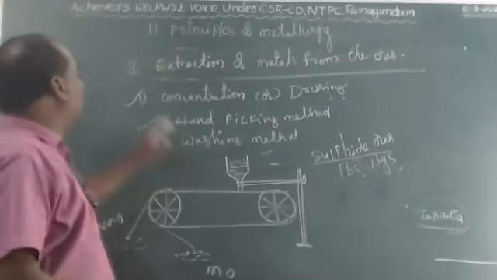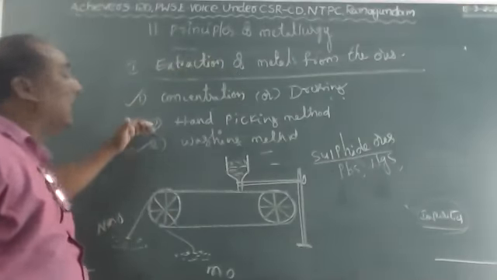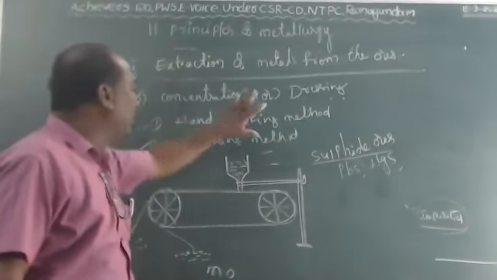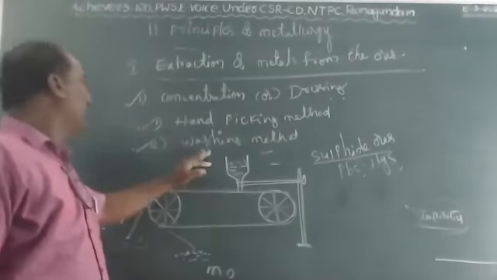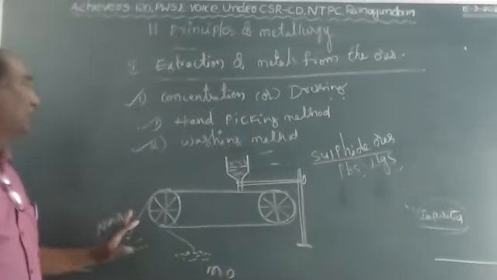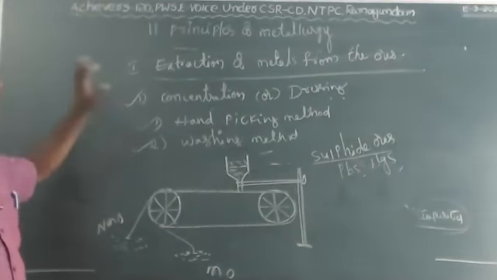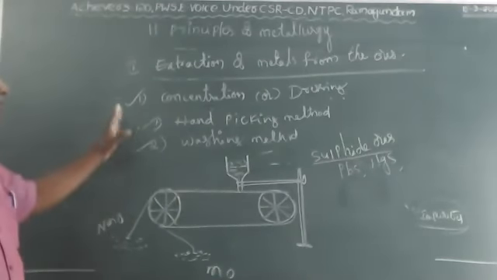So this is the first one, concentration and dressing of the ore, which consists of four physical methods. They are the hand picking method, washing method, flotation method and magnetic separation method. These are the four methods in the first one, concentration and dressing of the ore. Very most important, children.